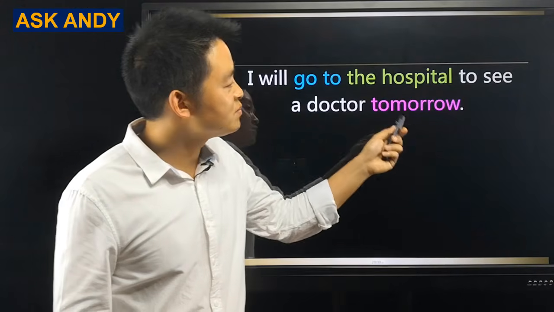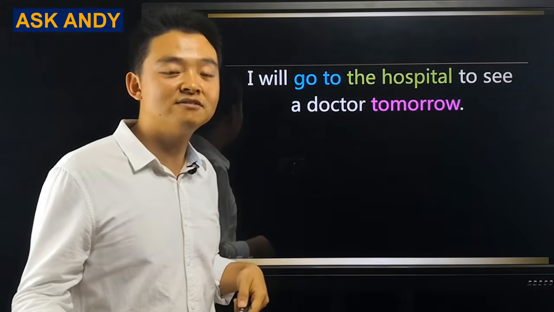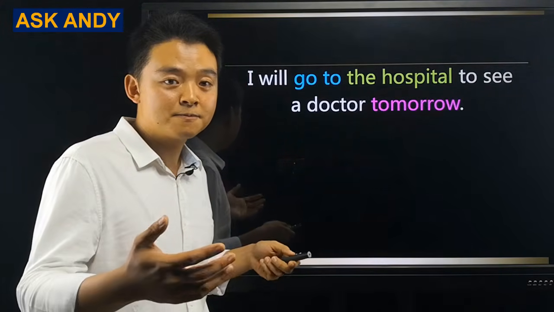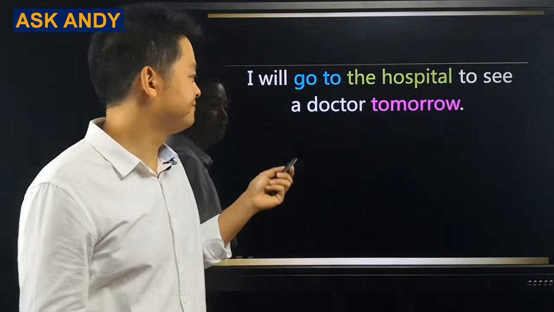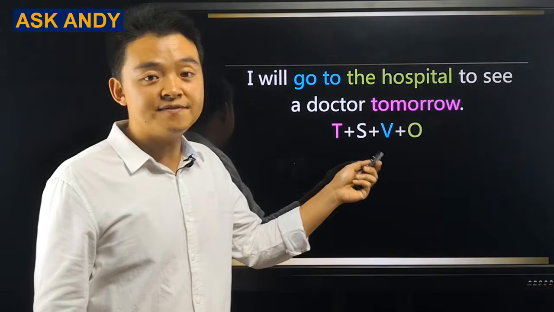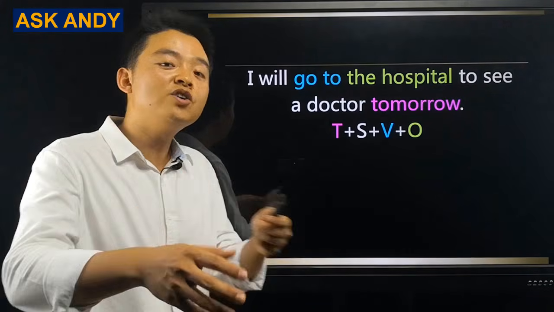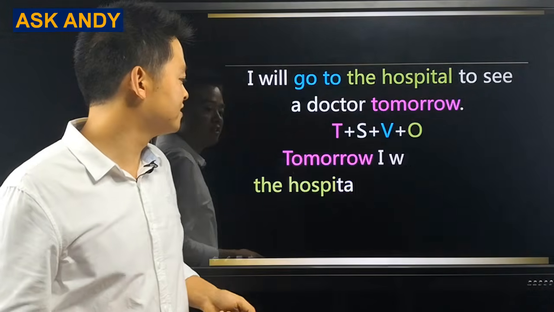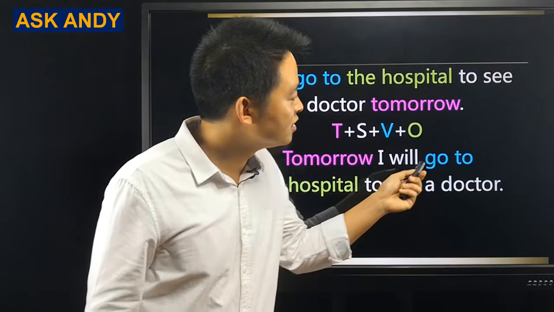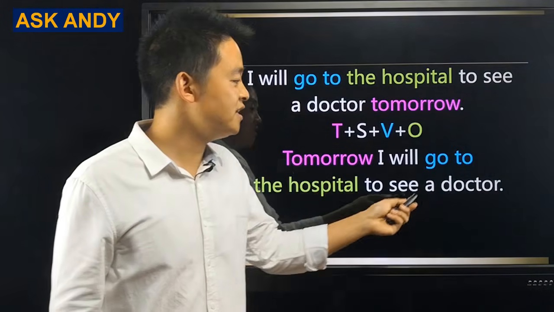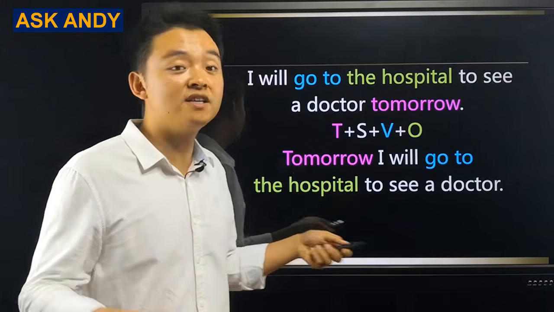I will go to the hospital to see a doctor tomorrow. Again, first, write down the structure. TSVO, time, subject, verb, object. Then reorganize the word order. It becomes, tomorrow I will go to the hospital to see a doctor. In Chinese, we don't have the infinitives.